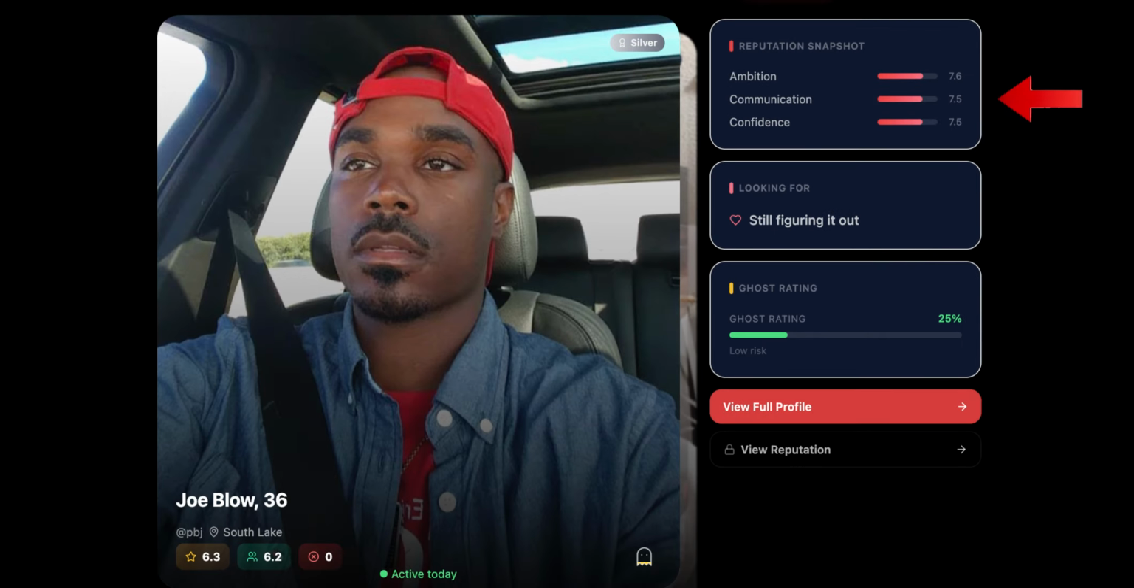Now look at the top right here in this box. The reputation snapshot gives you a few of this user's ratings. If you want to see more, just click inside this profile pic or click View Profile here for more in-depth information.